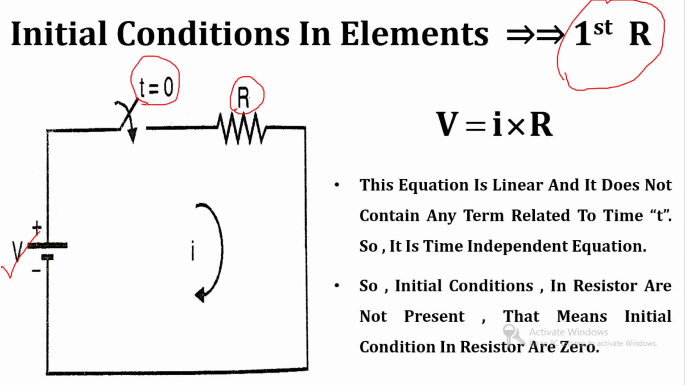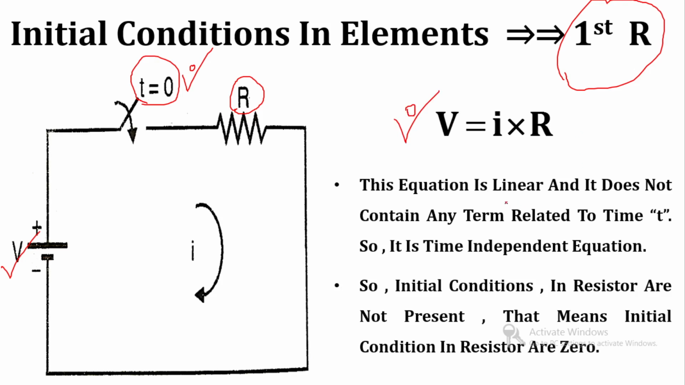The switch is closed at t equal to 0, as you can see over here. So, at t equal to 0, this voltage V is connected to resistor R through this closed switch. We can write Ohm's law for this network: V is equal to IR.